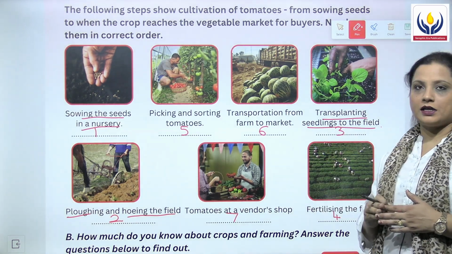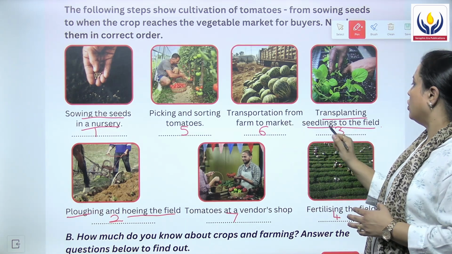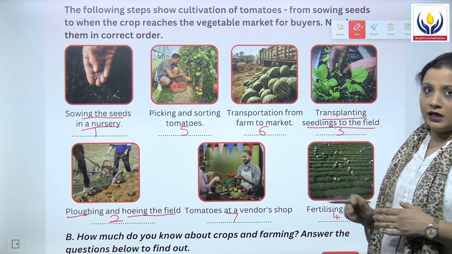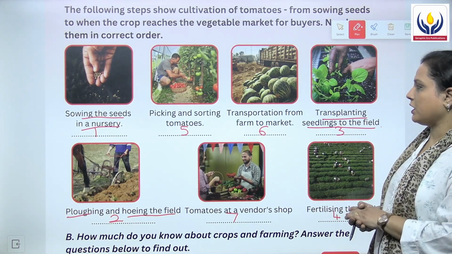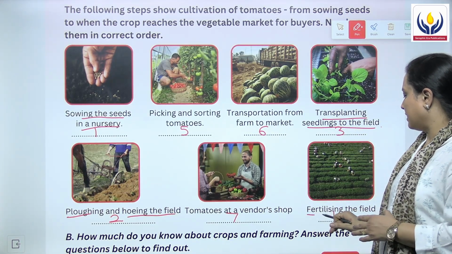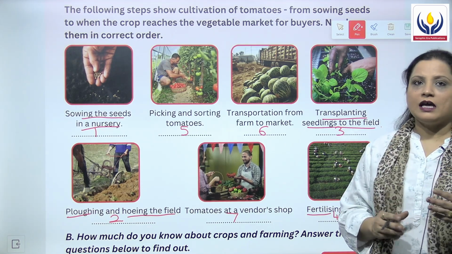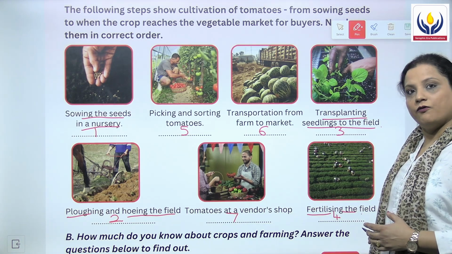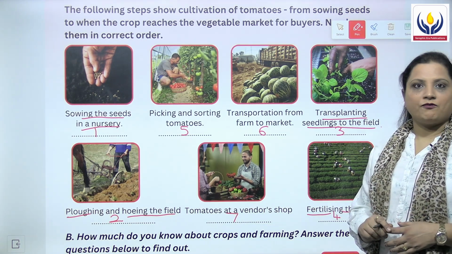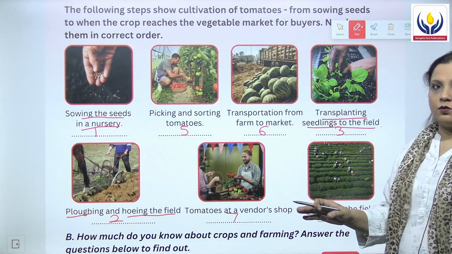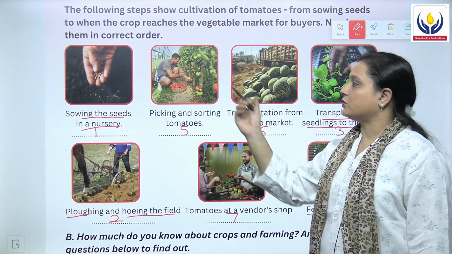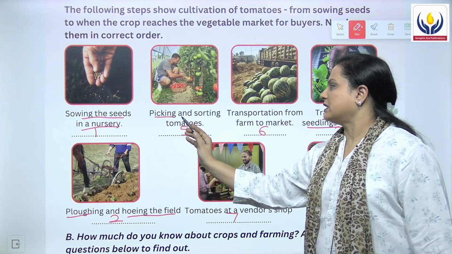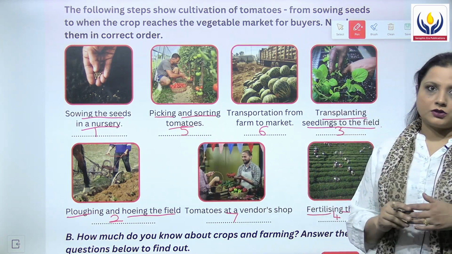When the field is ready and the seeds have grown into seedlings, then we have to transplant these plants where? To the field. Next is the fourth step, and that is when it starts growing, we have to fertilize the field. That means fertilizing the field. Next step, that is the fifth step, is after that when the plant grows and it gives you fruit or the vegetable, you have to pick it up. That means picking and sorting the tomatoes.